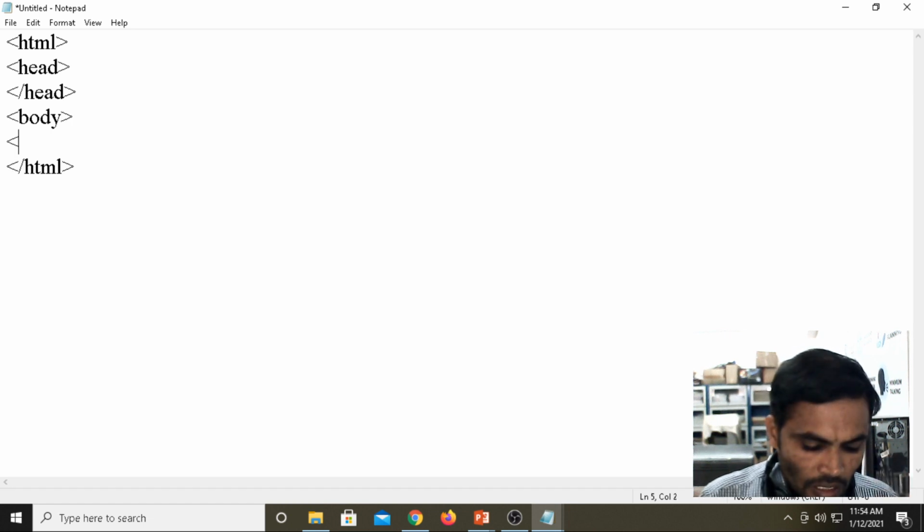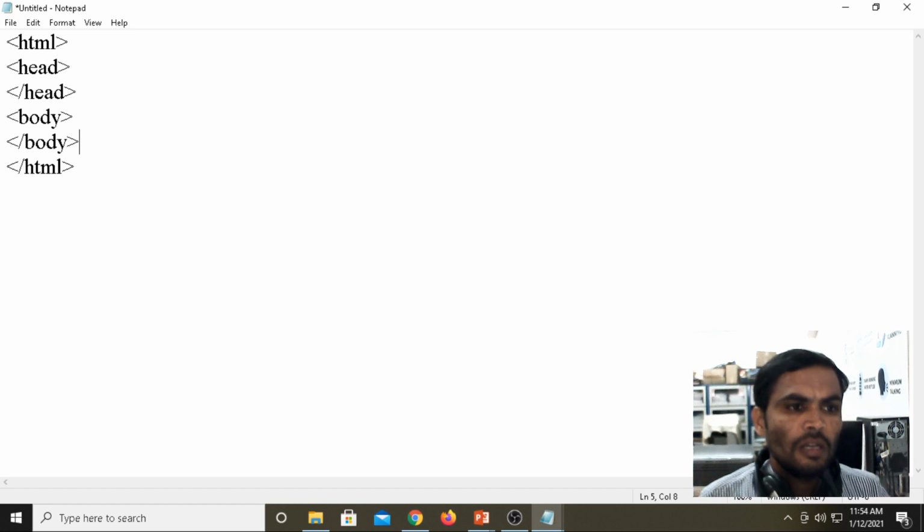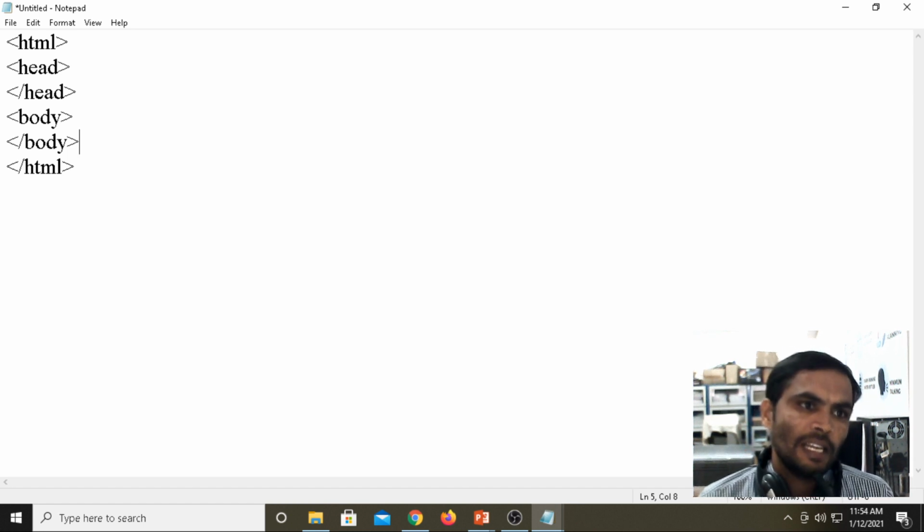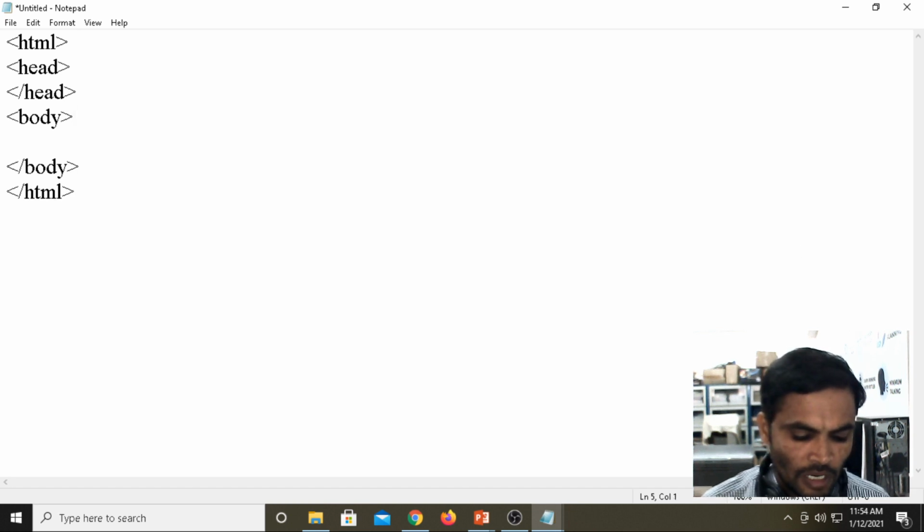Previously we observed that the script tag can be declared in both the header part and the body part. For designing validations in JavaScript we declare the script in the header part, and in the body part for designing form applications. For understanding, inside the body part I am declaring a script, and closing the script.